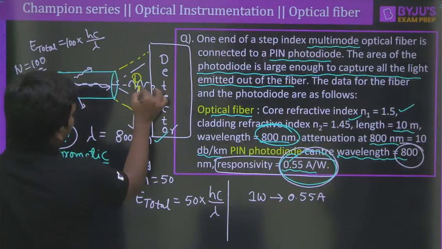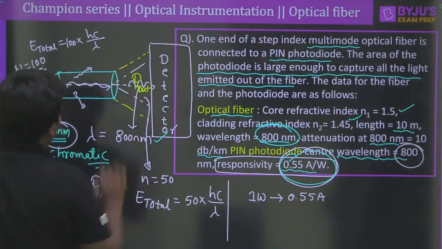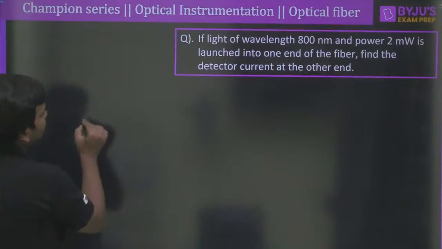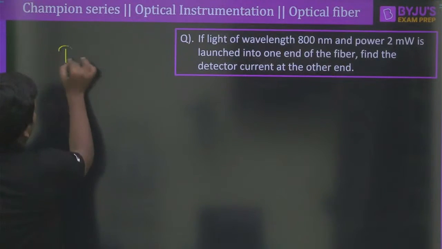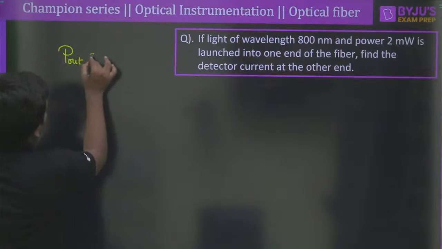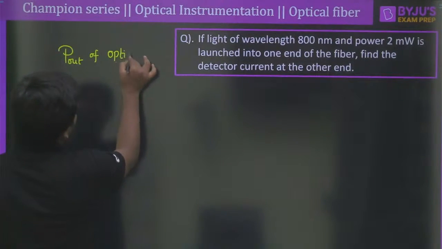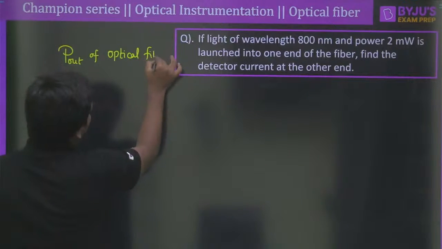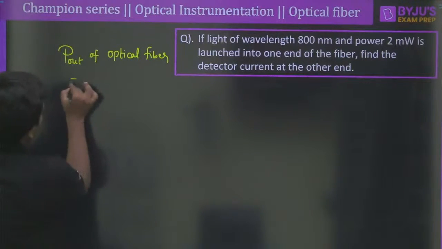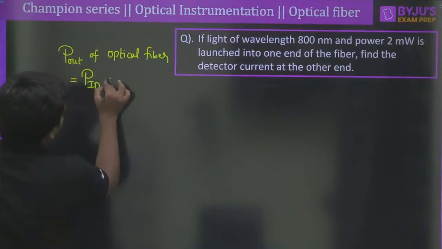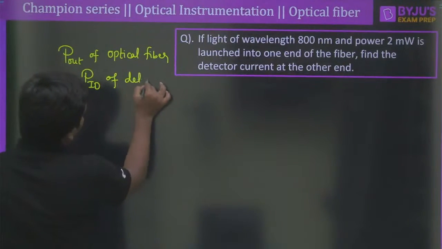What is the power of the light? So that is P out, let me say. So casually it is very simple to understand. The P out of the optical fiber should be calculated. It is actually equal to P_ID, that means the input power to the detector. Input power of the detector.